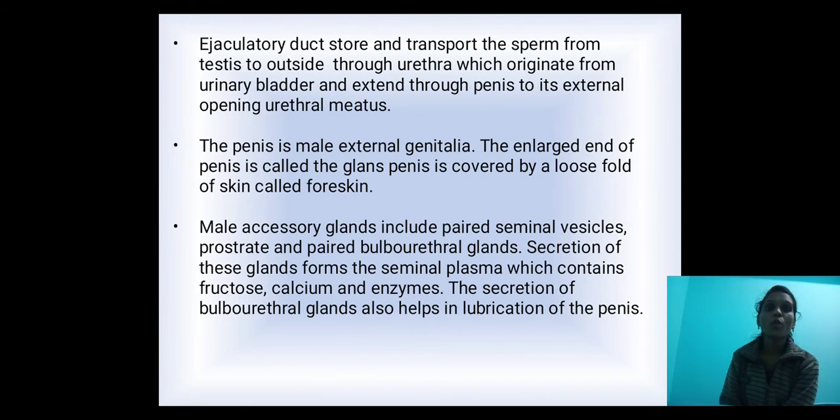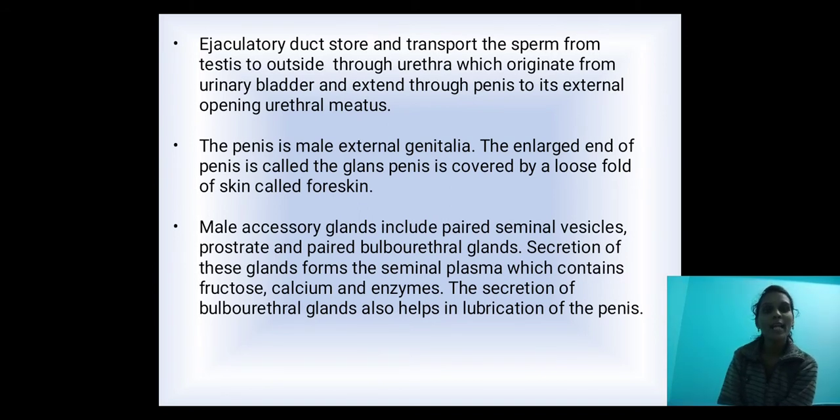The ejaculatory duct stores and transports the sperm from the testis to the outside through the urethra, which originates from the urinary bladder and extends through the penis to its external opening, the urethral meatus. The penis is the male external genitalia. The enlarged end of the penis is called the glans. The penis is covered by a loose fold of skin called foreskin.